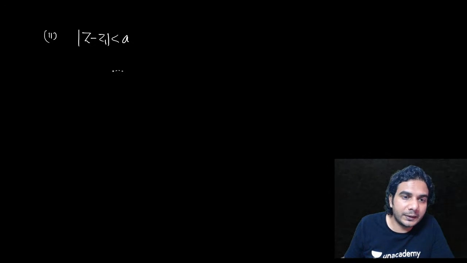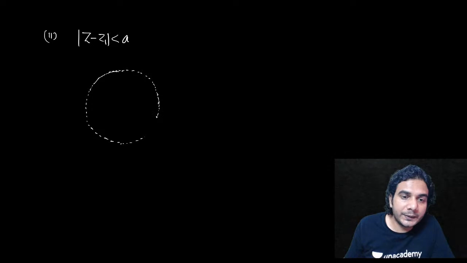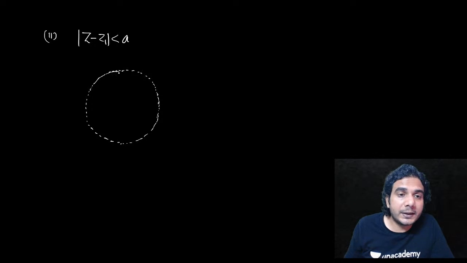Where will z be? Whenever it's an inequality, z will lie on one side of the region represented by the equality. If you replace the inequality by an equal sign, you get a curve, and that curve is a circle. This inequation represents a region, either inside the circle or outside. So let's figure it out.